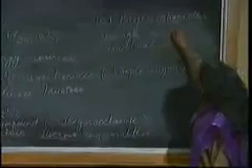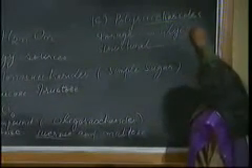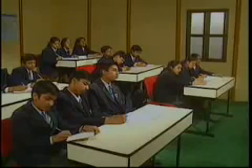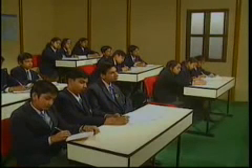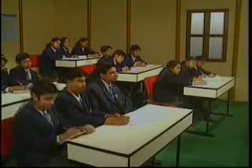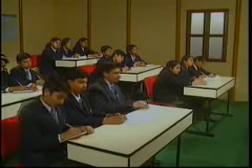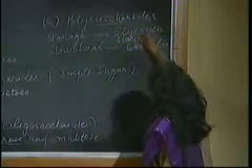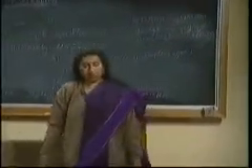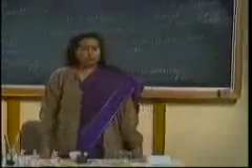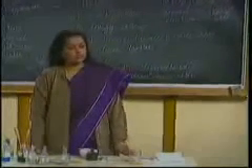Storage polysaccharides, for example, glycogen, and structural polysaccharides, for example, cellulose. Glycogen and starch are storage polysaccharides. Now these complex or compound polysaccharides are obtained by the condensation of many units of simple sugars.